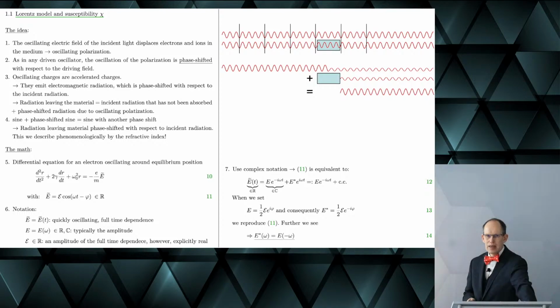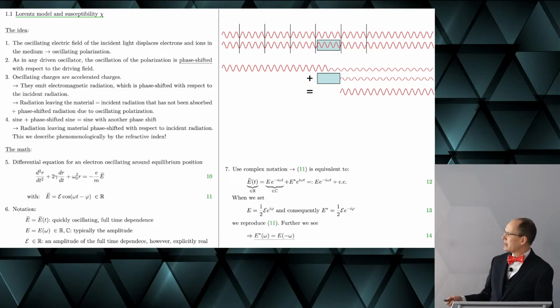You certainly remember that we discussed the Lorentz model, and I would like to give you a reminder and show a few slides that I've shown already. We said that we think about the polarization as something that roots in a driven damped harmonic oscillator.